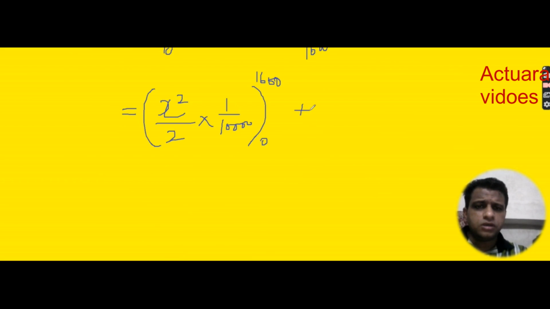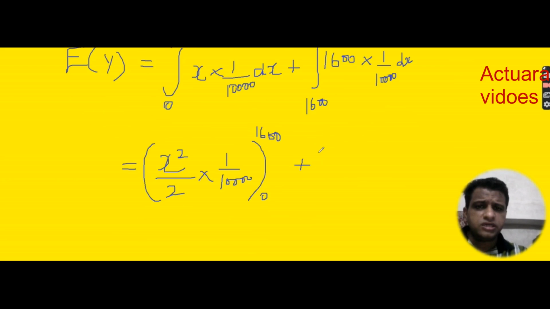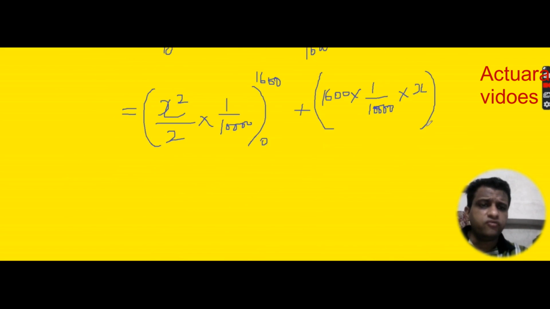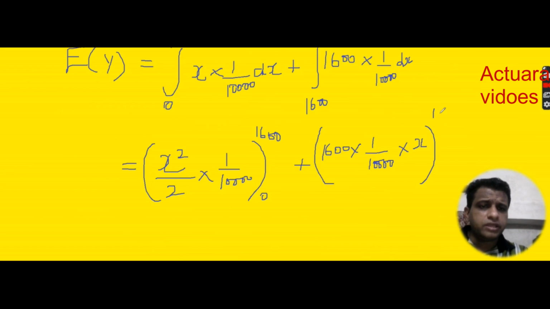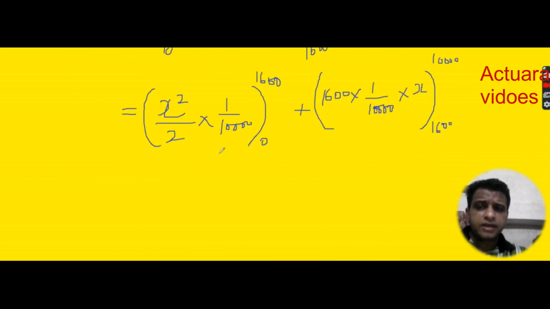And on the other side I will take 1600 into 1 by 10,000 into x, with the range 1600 to 10,000, and we will plug in the limits.